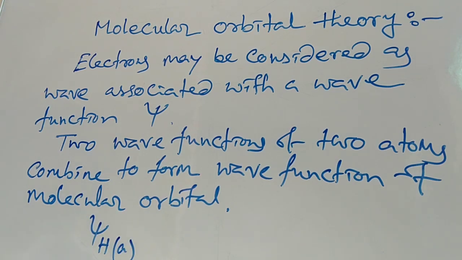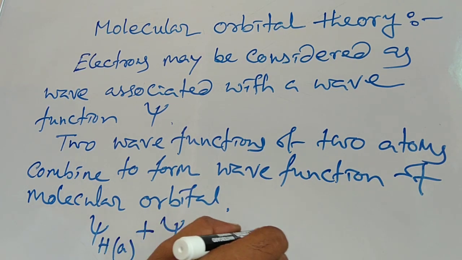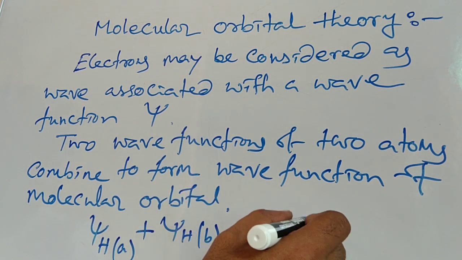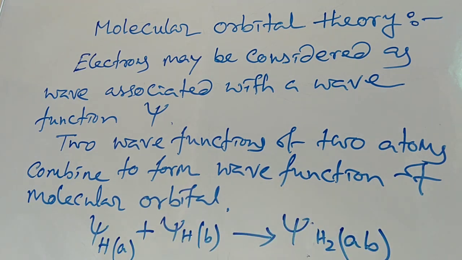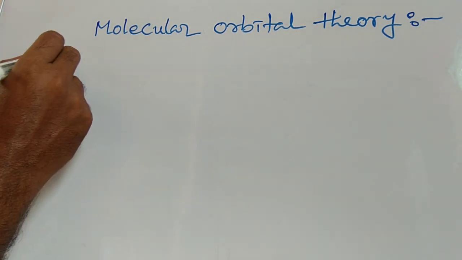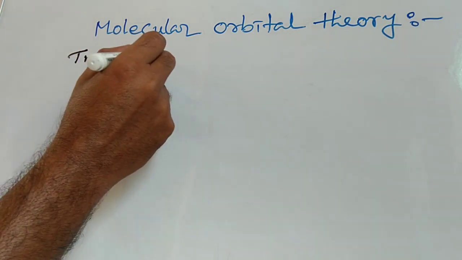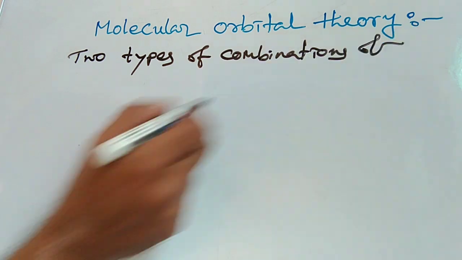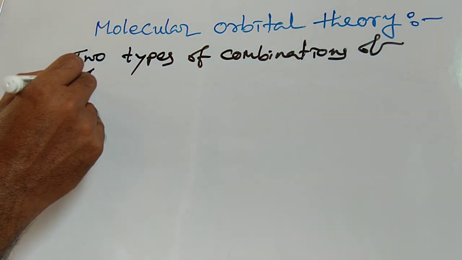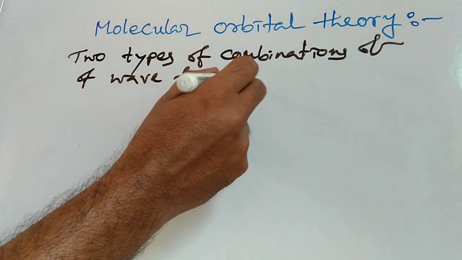Suppose the atoms A and B are hydrogen atoms, then the wave functions psi A and psi B describe the 1s atomic orbitals on the two atoms. Two combinations of the wave functions psi A and psi B are possible. Number 1, where the signs of the two wave functions are the same, and number 2, where the signs of the two wave functions are different.